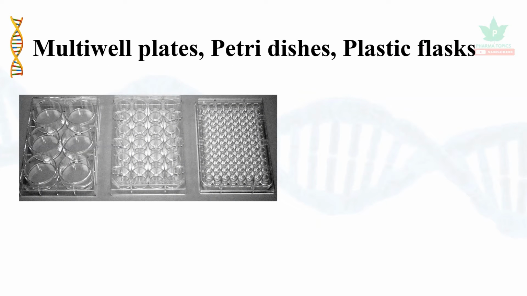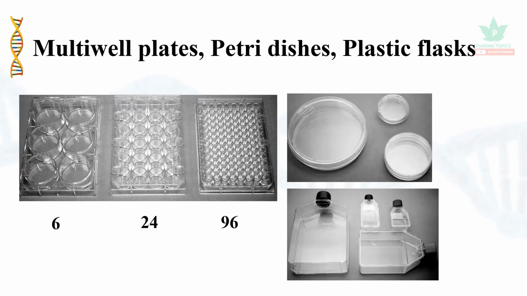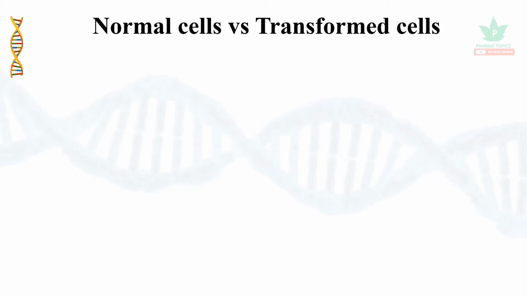The multi-well plates appear like this. They may be of 6-well plate or 24-well plate or 96-well plate. And then petri dishes and plastic flasks are also essential accessories in case of cell culture. Let us see about normal cells versus transformed cells.